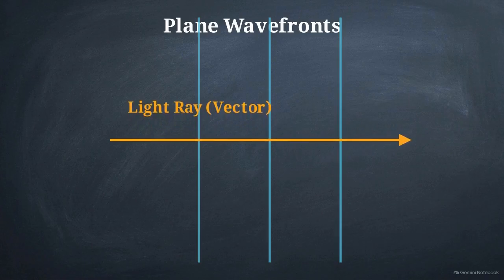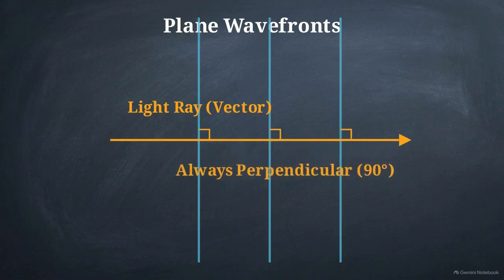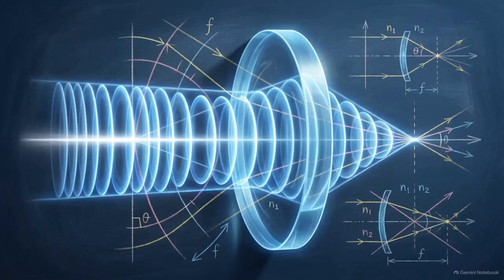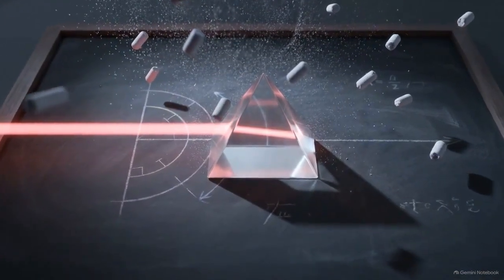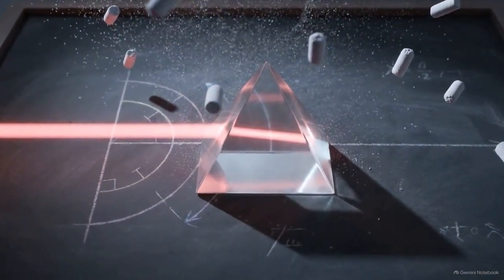Now we can reintroduce the idea of a light ray. In wave optics, a ray is not a physical object. It is strictly a geometric vector arrow indicating the direction the wave is traveling. Because of this, there is an absolute geometric rule. The light ray is always precisely perpendicular to the wavefront. By knowing the exact shape and orientation of a wavefront, we can map the exact trajectory of light without relying on corpuscular physics.